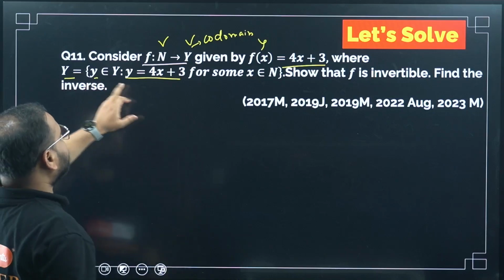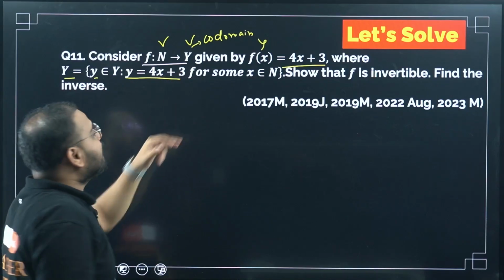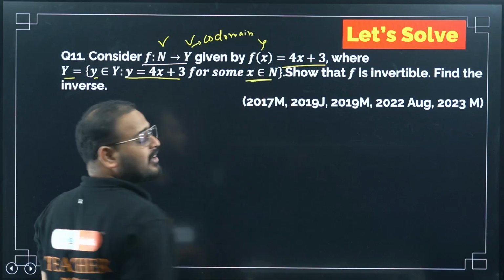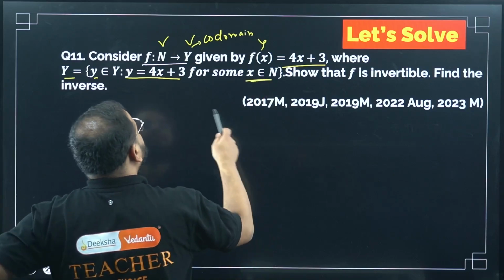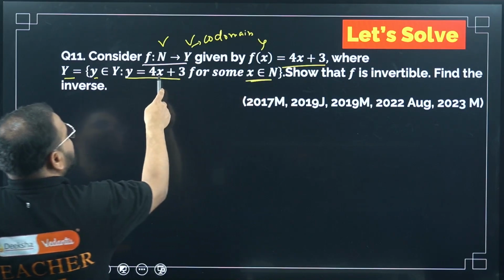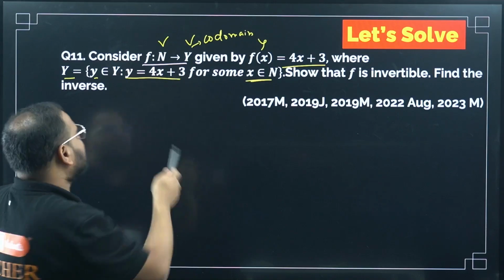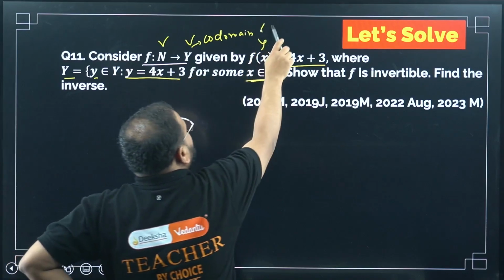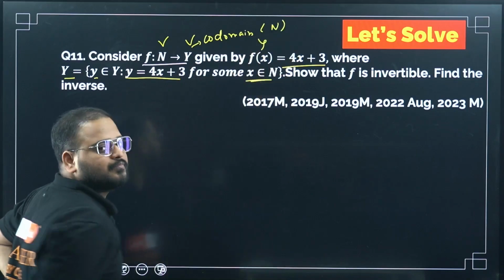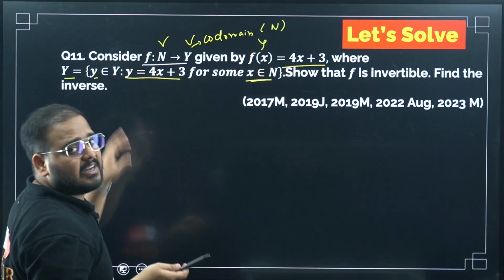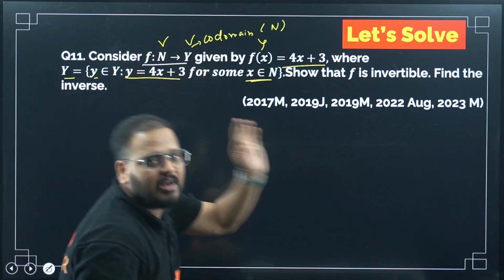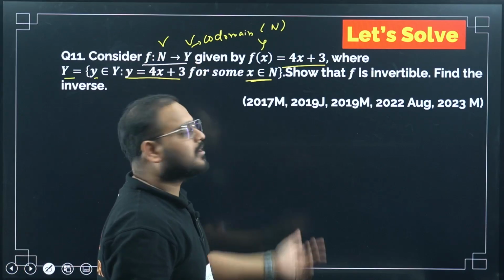All the elements y equal to 4x plus 3, where x is a natural number. 4 times a natural number is a natural number, plus 3 is again a natural number. So Y is also a natural number. Not all natural numbers, but it is a natural number. None other possibilities are going to be there.